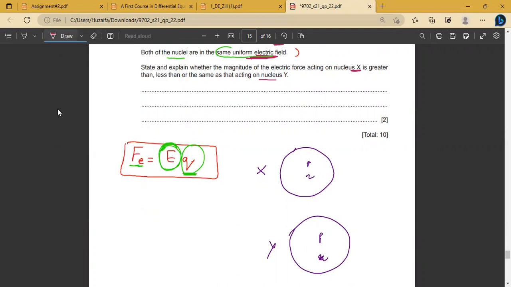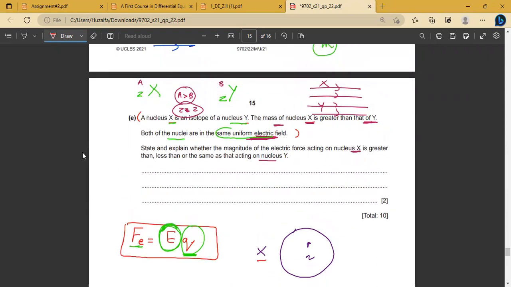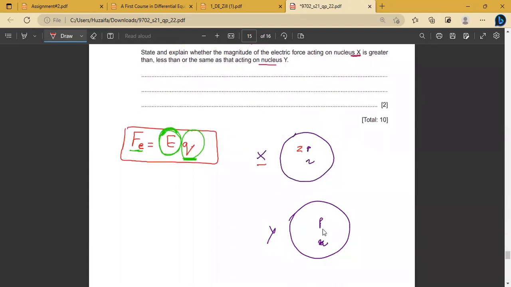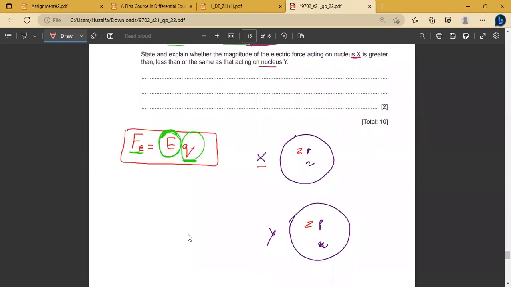I know one thing, that X will contain more neutrons because it has a greater mass number. But the proton number will be the same for both of them. We have discussed that the proton number will be the same, but the mass number will be different, due to the number of neutrons present inside the nuclei of X and Y. And the charge on a nucleus is due to the number of protons.